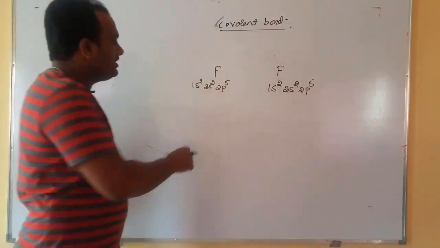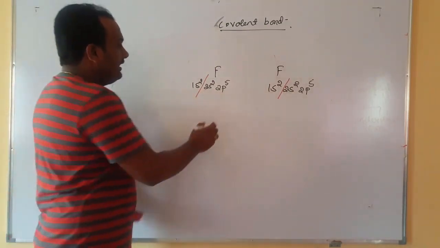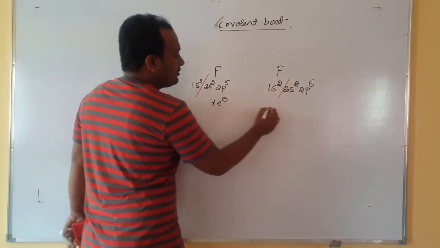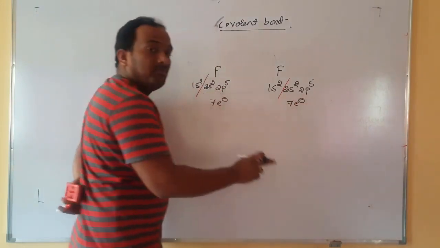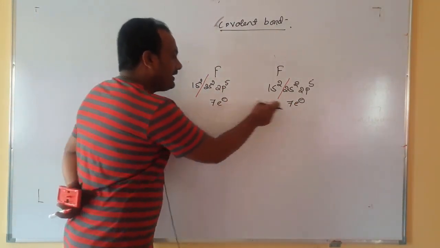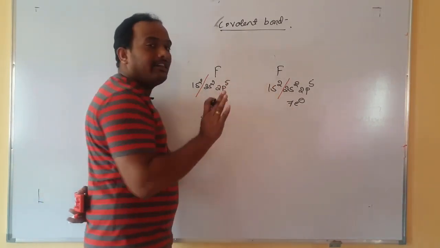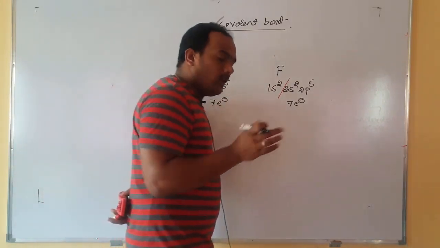Now you tell, which is the valence shell here? 2s2, 2p5. Here also 2s2, 2p5. Here the valence electrons are 7. Here also valence electrons are 7. Both cannot donate, both cannot accept, because if they want to accept, there is no one to donate. In such a case, between these two, ionic bond is not possible. Then what will they do?